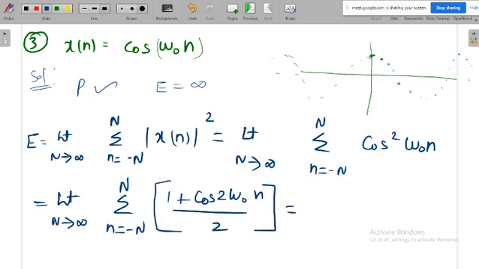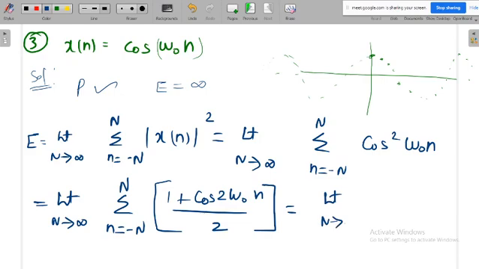Once you calculate this, as I told you yesterday, only the first term will survive, and the second term will not survive. The value of the first term is only 1 by 2.